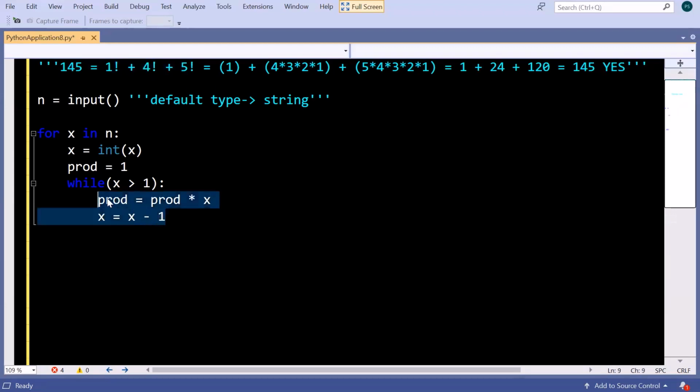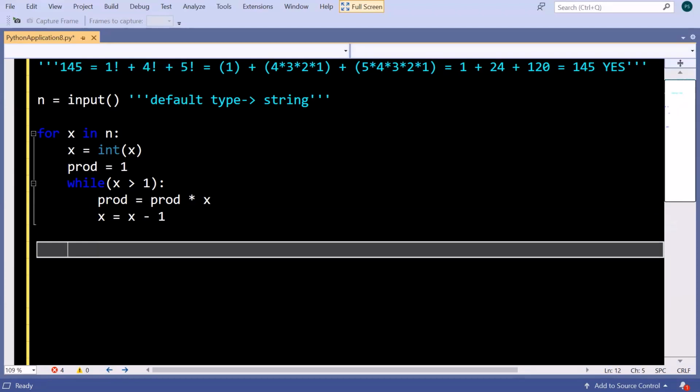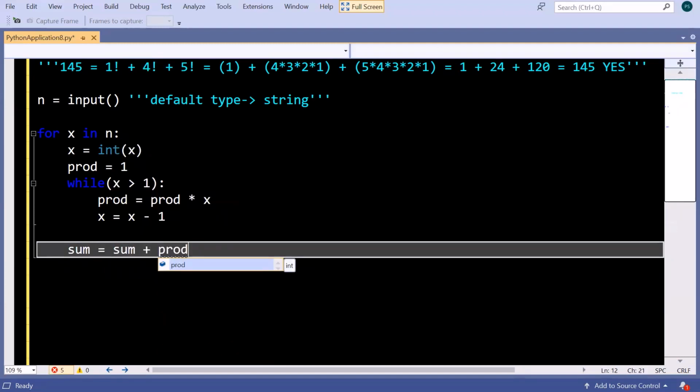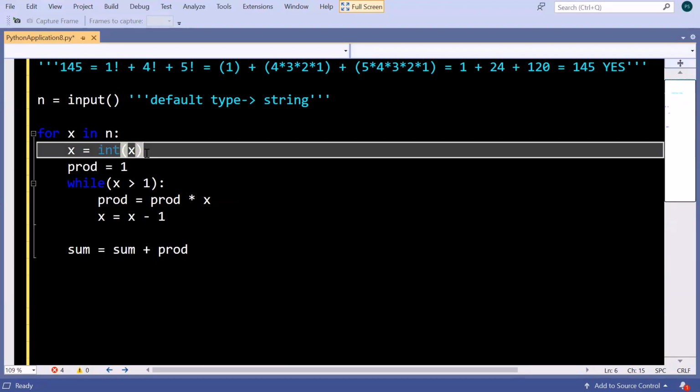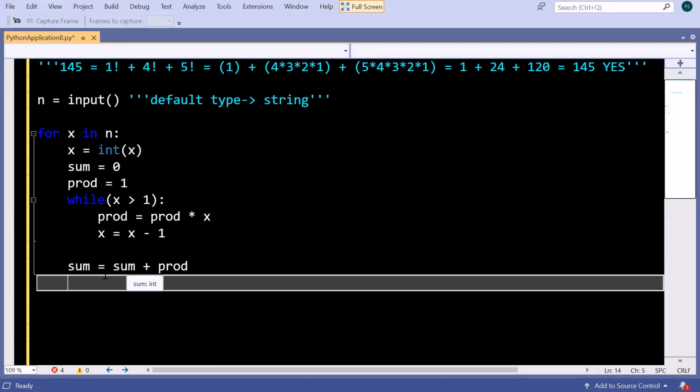So to do this, when the control comes out of these loops, it means we have the factorial of a specific digit in our hand. We will save it in a variable named sum, and here we can assign the sum as 0, because initially it should be 0, and then it will keep adding up.